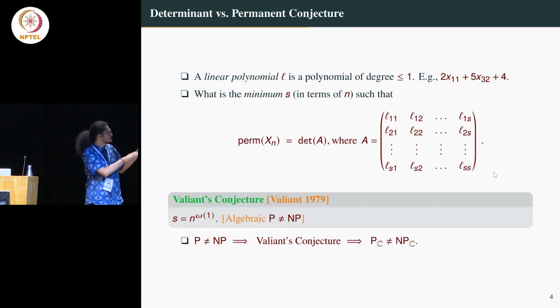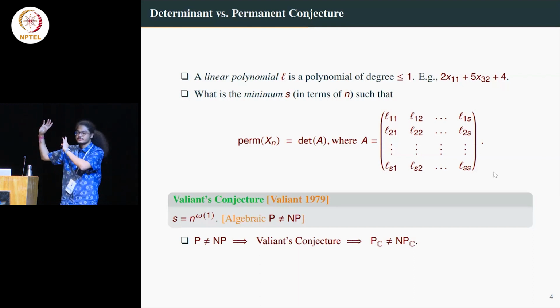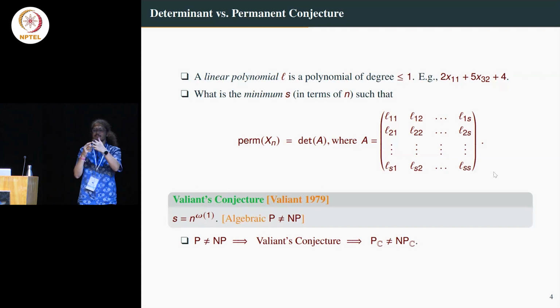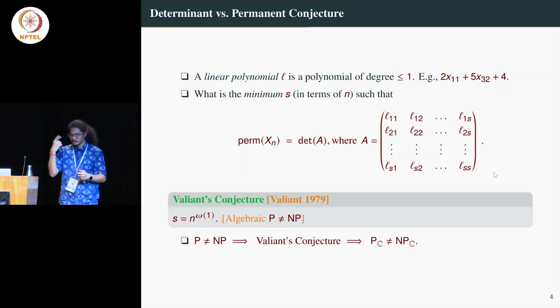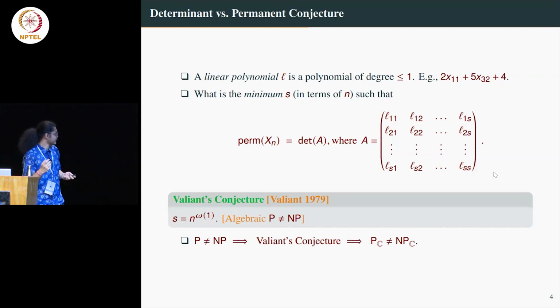One of the implications is this: P not equal to NP implies this conjecture, and this conjecture actually implies P not equal to NP in some other model, which is called the BSS model. So somehow this Valiant's conjecture is squeezed between two P not equal to NP questions. That is why this is important.